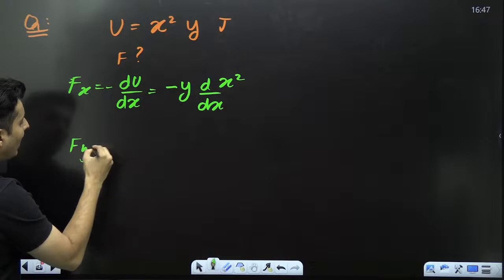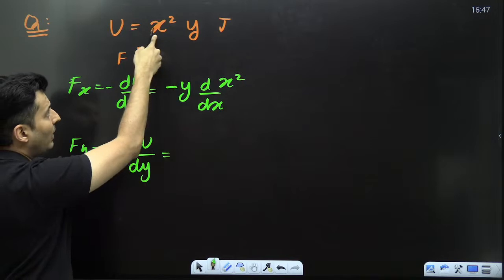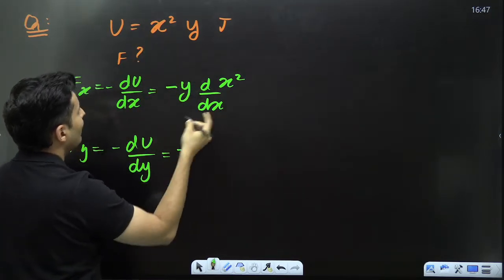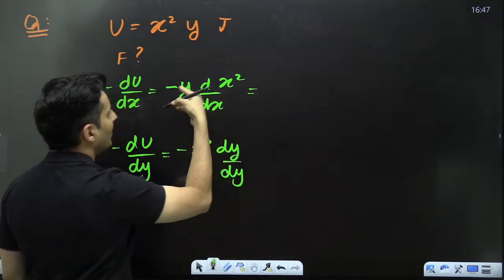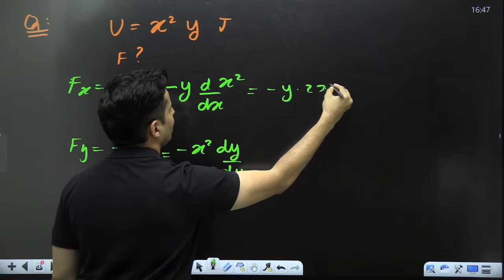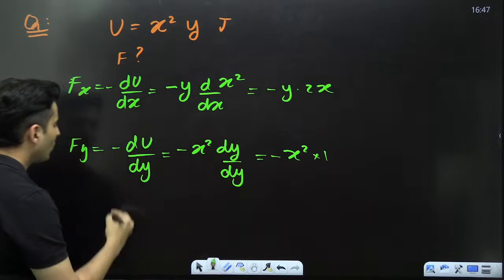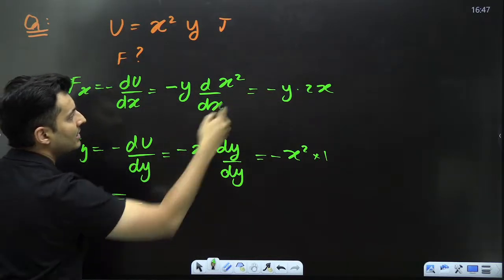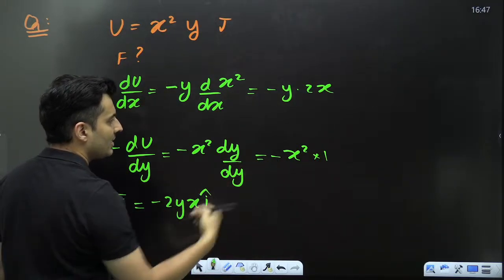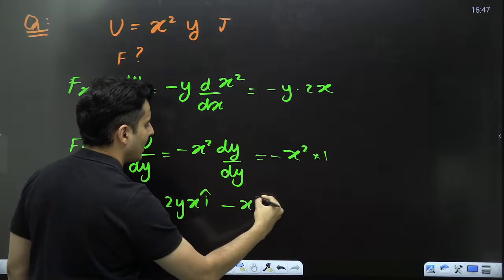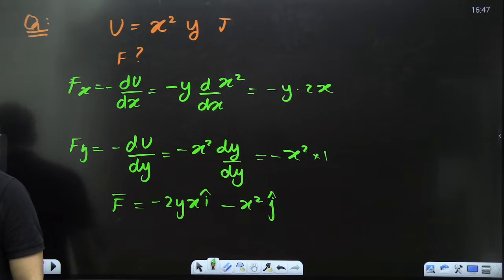Similarly, when you find Fy, it is minus du by dy. But this time you keep x as constant, keep y inside. So x will come outside and you're just differentiating y with respect to y. So this answer will be minus y into 2x and this answer will be minus x square into 1. So the total force will be, this is the x component, so minus 2yx i cap, this is the y component, that means it is minus x square j cap. That is the final answer of the force.